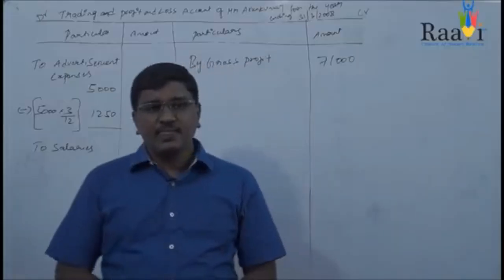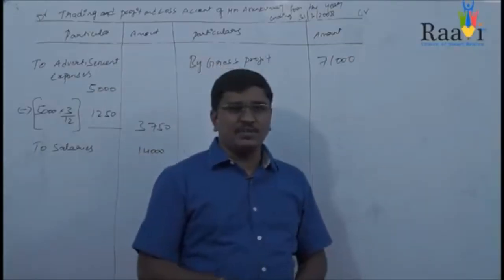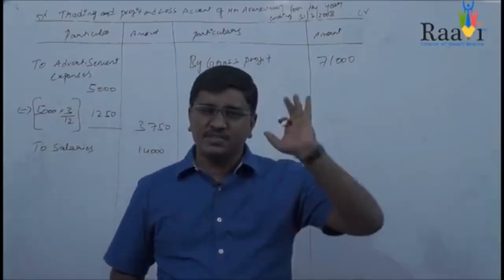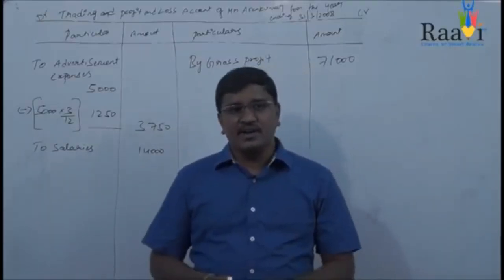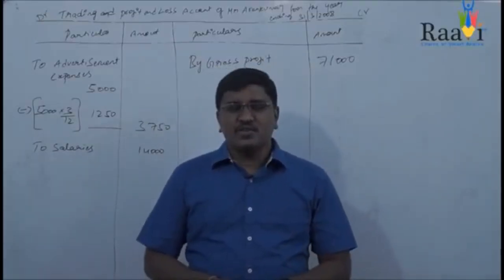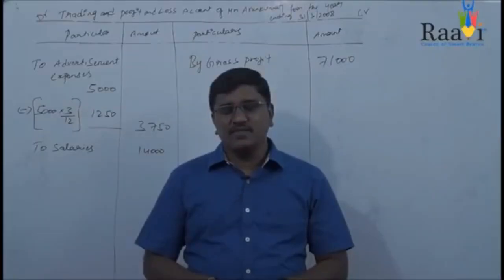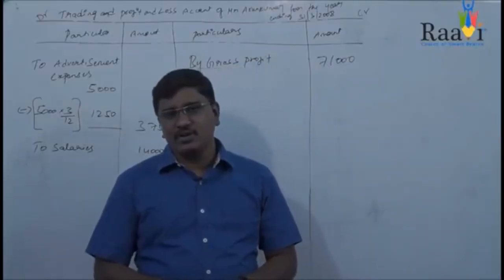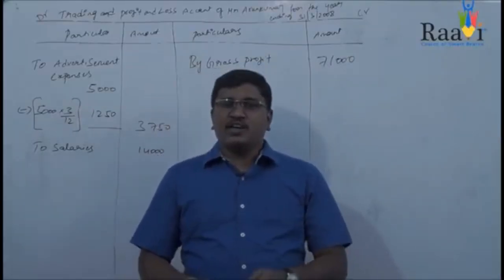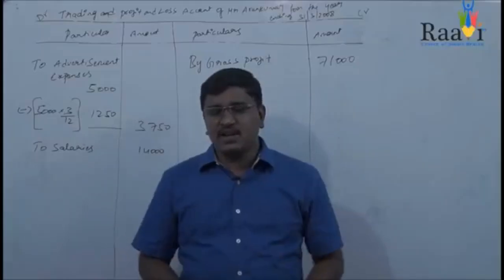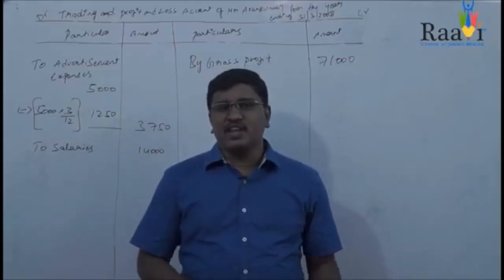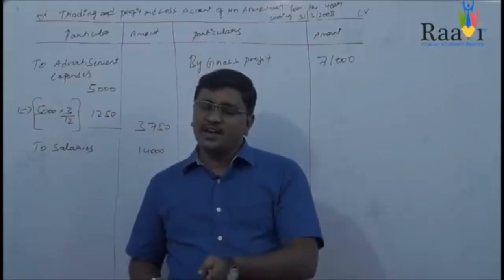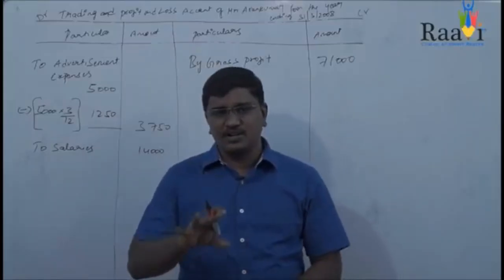After salaries, the next item is wages. Already we considered these wages in the trading account. Purchases we also considered in the trading account. Discount: a discount of 4,000 is given in the debit side of your trial balance. If a discount is given in the debit side, you need to assume it as discount allowed. If the same discount is given in the credit side, you need to assume it as discount received.